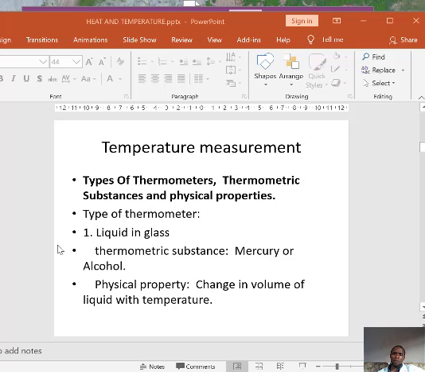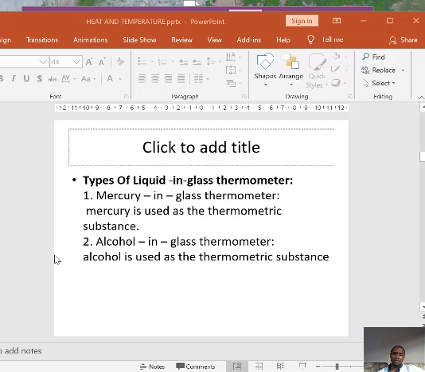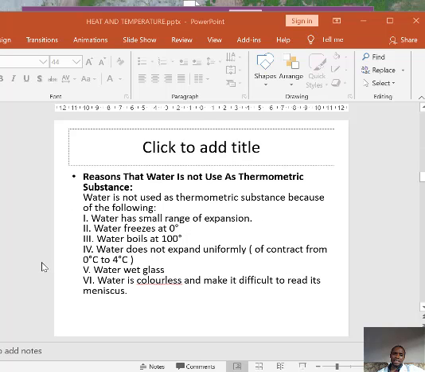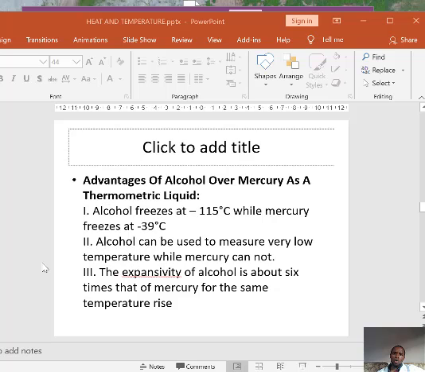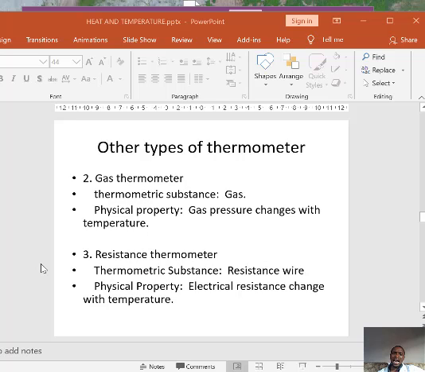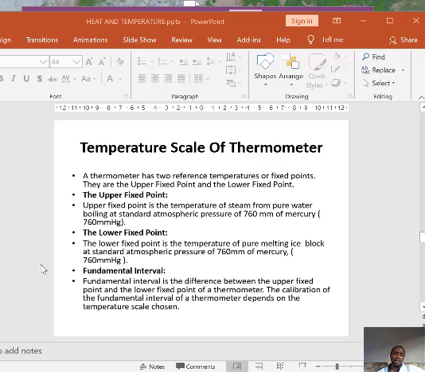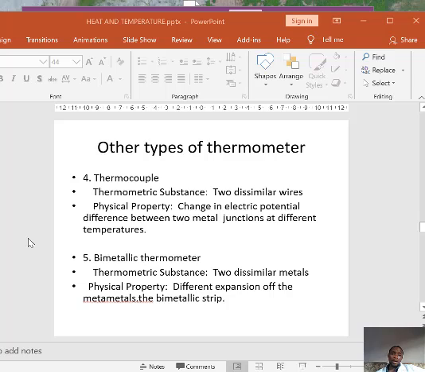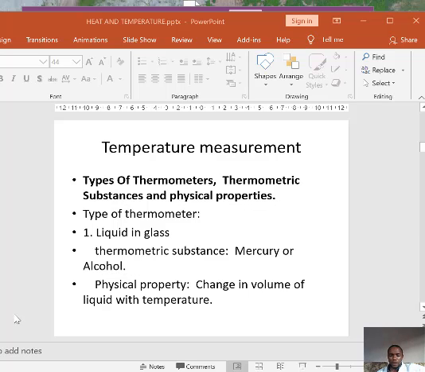And we have different types of thermometer. We have the first one, liquid in glass thermometer. Also, we have other thermometers like gas thermometer, sulfur resistance thermometer. We also have thermocouple and we have bimetallic thermometer. So the type of thermometer that we'll be looking at is the liquid in glass thermometer.